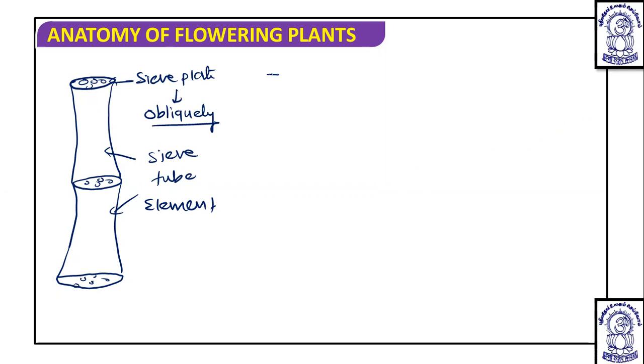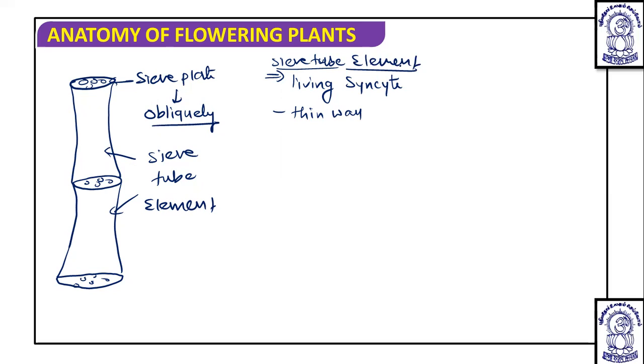Now this sieve tube is living inside. It is a living cell, and multiple cells are fused, forming this sieve tube. The sieve tube has a thin wall. Actually, we can call it a sieve tube element characteristic. They are anucleated, without a nucleus, and all other functions we have already discussed.